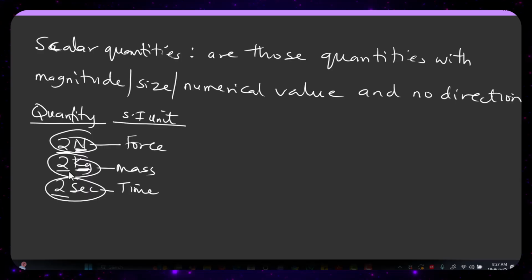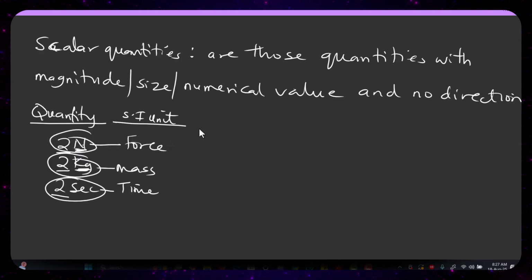Remember that anytime you see an alphabet after a number, that alphabet is called the SI unit. That is, after a number, you see another alphabet behind it, it's called the SI unit. But whenever you see this alphabet in a formula, not after a number, it's going to be part of the formula. That's the only thing I need you to take note of.